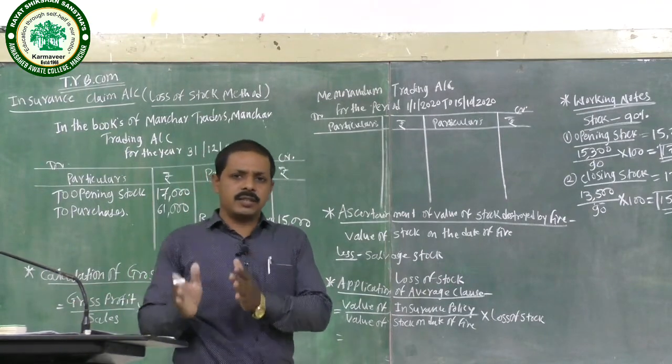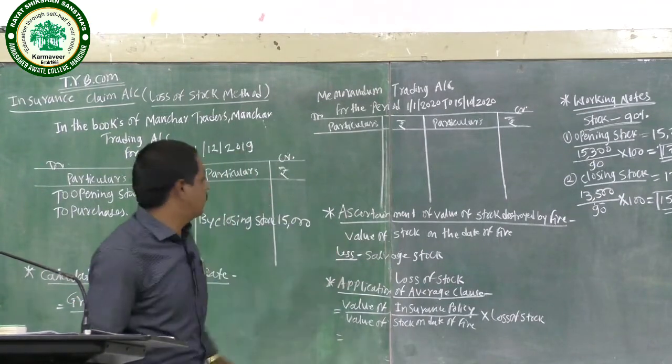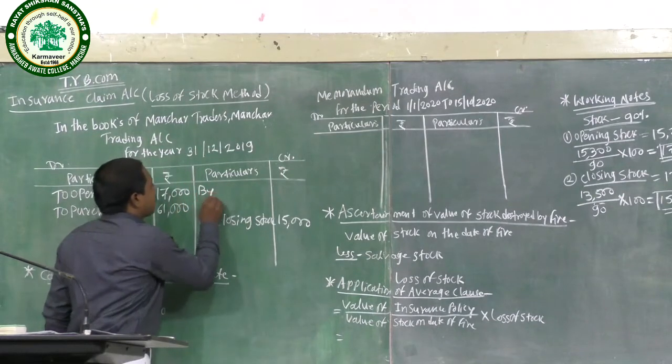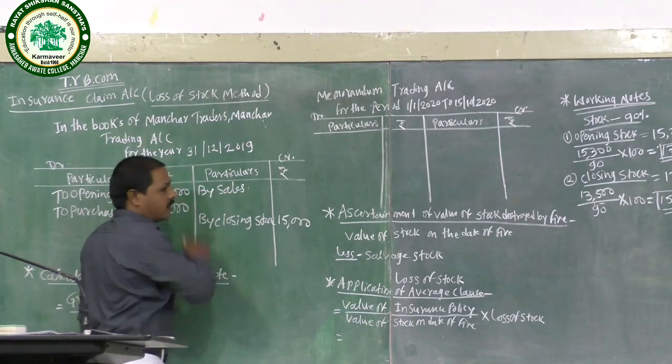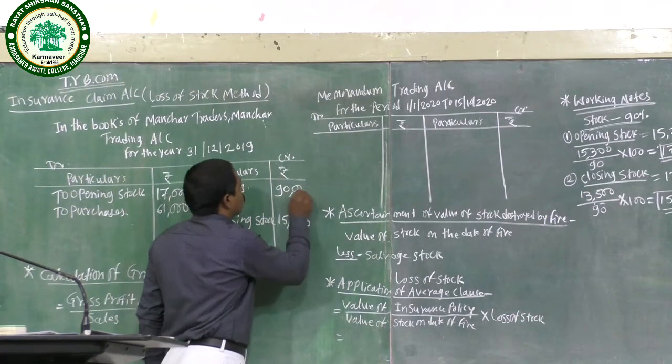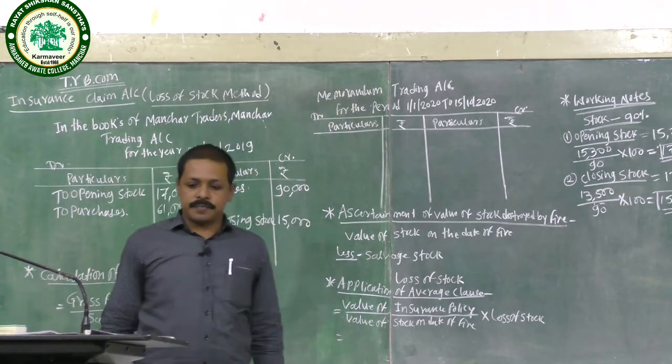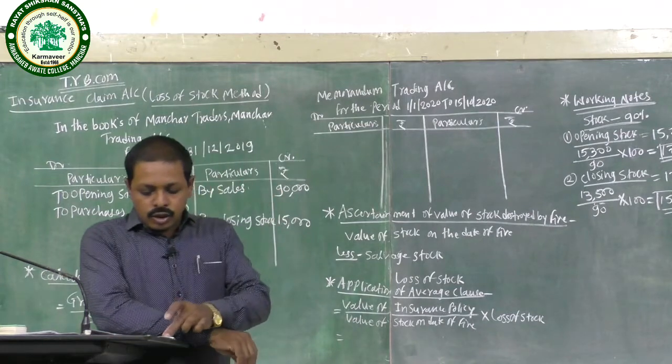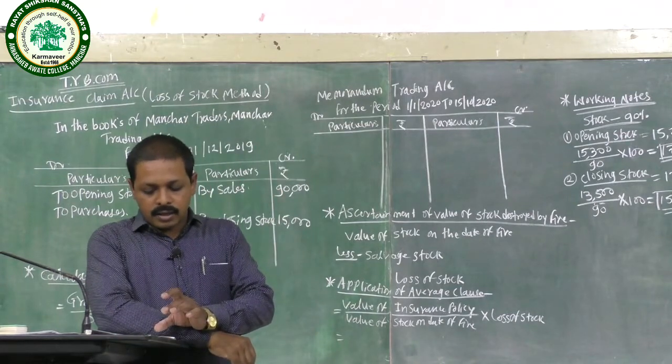In the trading account, mention sales on the credit side: by sales, amount 90,000. Next transaction: stock on 31st December 2019.